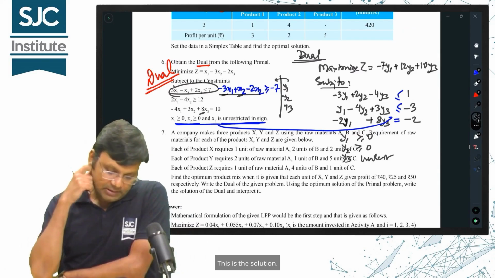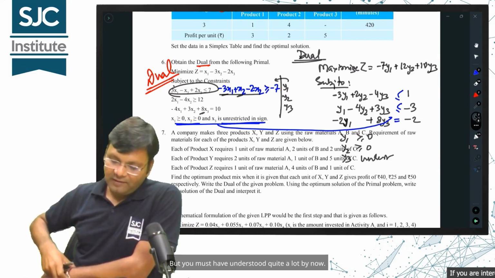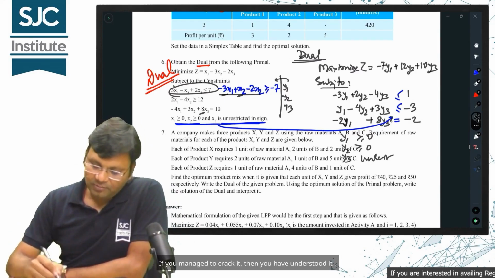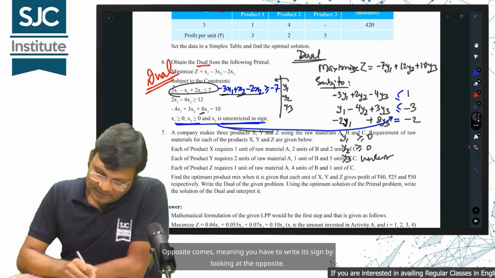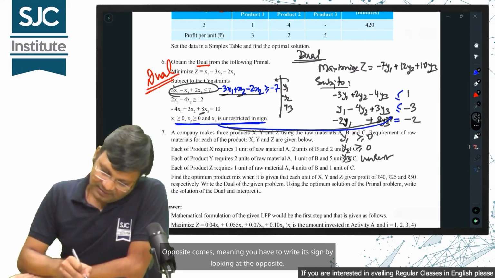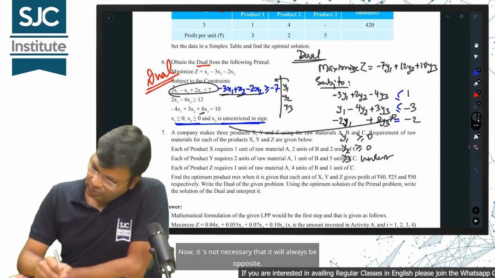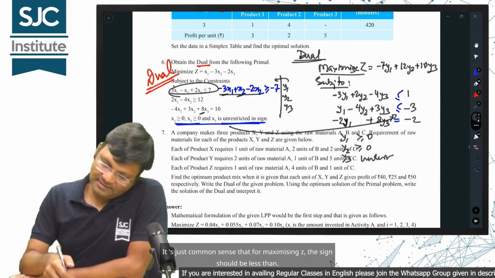This is the solution. Right now, without practice, it doesn't quite settle in. But you must have understood quite a lot by now. If you manage to crack it, then you have understood it. Opposite comes, meaning you have to write its sign by looking at the opposite. Now, it's not necessary that it will always be opposite. It's just common sense that for maximizing z, the sign should be less than.